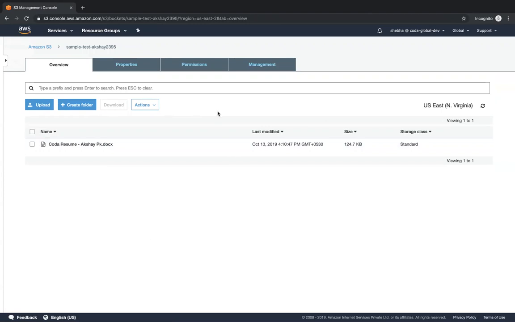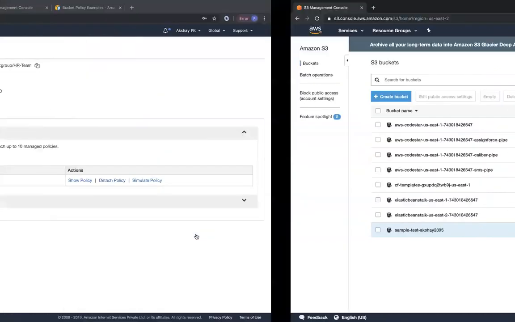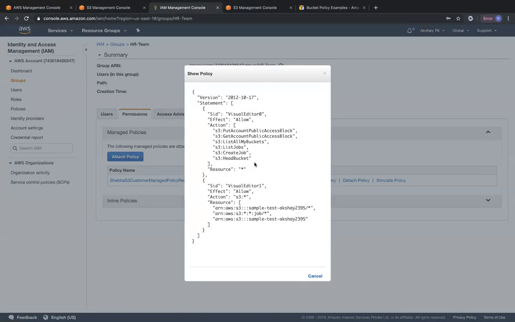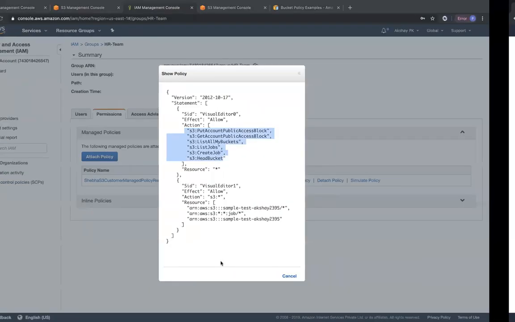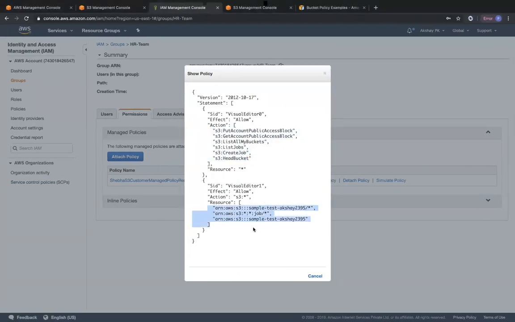So this granular level of access that we can give can be given through IAM policies and even through bucket policies. But then ultimately, if you give it through bucket policies, she will not be able to list all the objects over here, right? So that's why you can see in the IAM policy that we have attached to her that there are some common actions called list all buckets, list all jobs and all that. And then you can see over here that we have restricted her access to only this one particular S3 bucket. So there are two statements over here. One statement gives her access to list all the buckets that are over here. And the second statement restricts her access to use only that one particular S3 bucket.